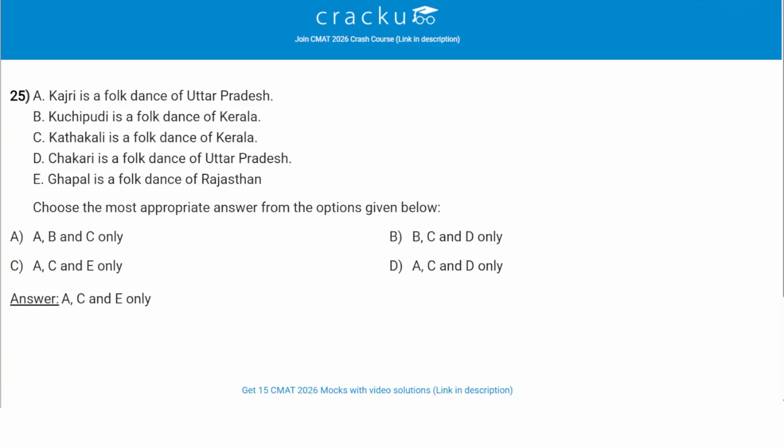I have been given 5 statements. I am being told to find the most appropriate answer. Kajri is a folk dance of Uttar Pradesh. This is correct. Option A is correct. Kuchipudi is a folk dance of Kerala. This is wrong. Kuchipudi is a folk dance of Andhra Pradesh. Statement B is wrong. Kathakali is a folk dance of Kerala. This is correct. In Kerala, the folk dance is Kathakali. Chakari is a folk dance of Uttar Pradesh. This is wrong. Chakari is a folk dance of Rajasthan. Ghoomar is a folk dance of Rajasthan. This is again correct. So the correct answer is A, C and E. So option C is the correct answer.